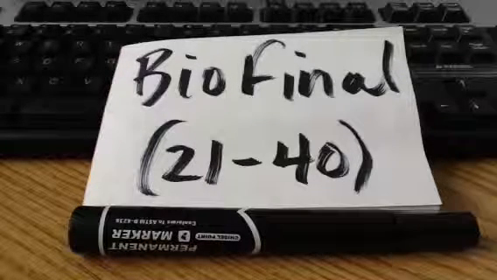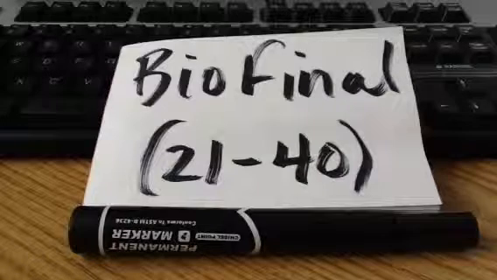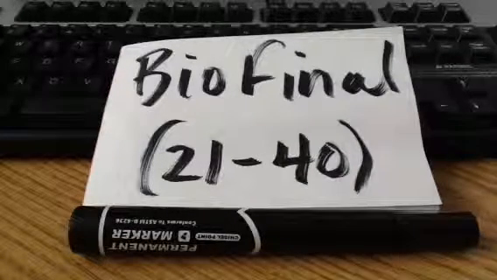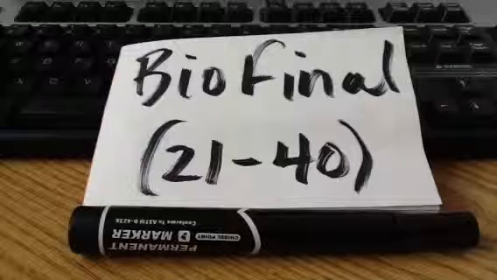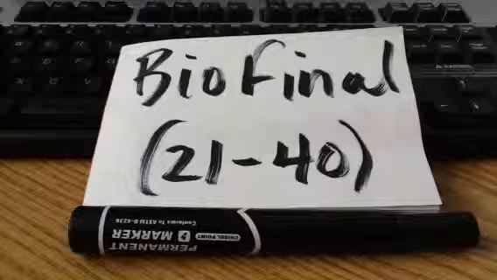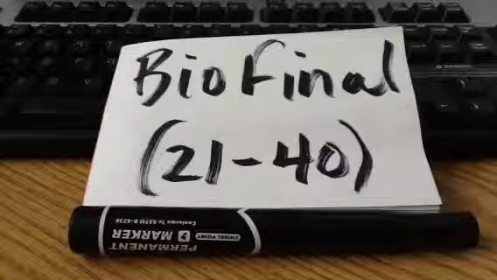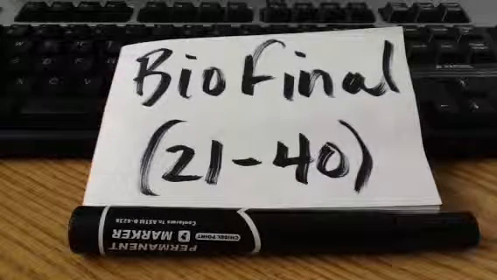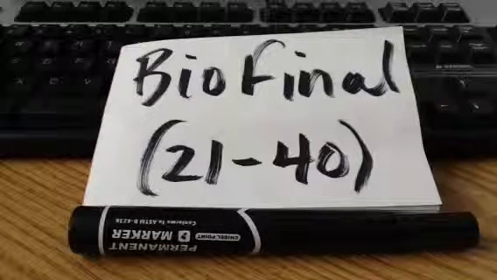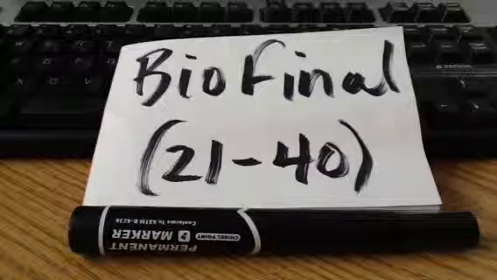29. Hypotonic describes an osmotic environment where there is more water inside the cell than outside the cell. Describes an osmotic environment where there is less water inside the cell than outside the cell. Describes an osmotic environment where there is the same concentration of water inside the cell as outside the cell. None of the above.